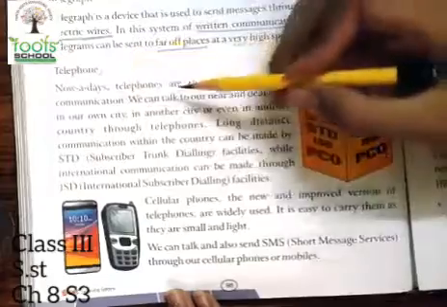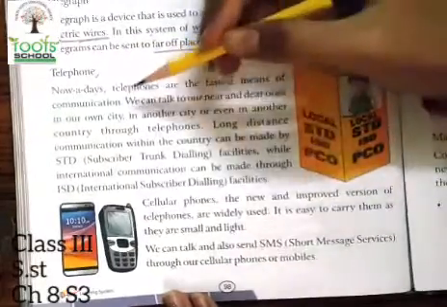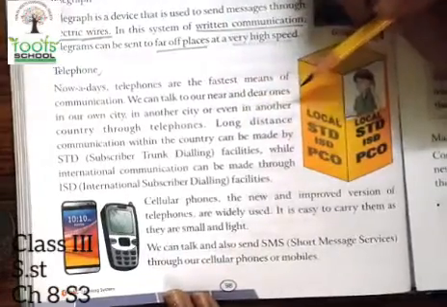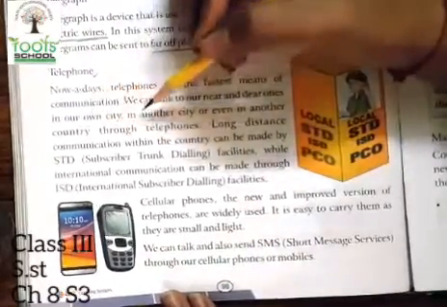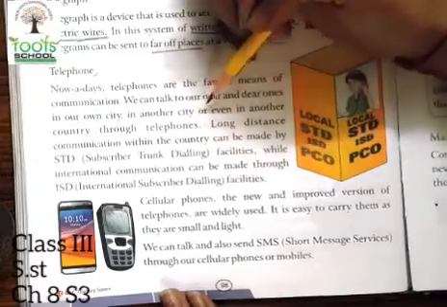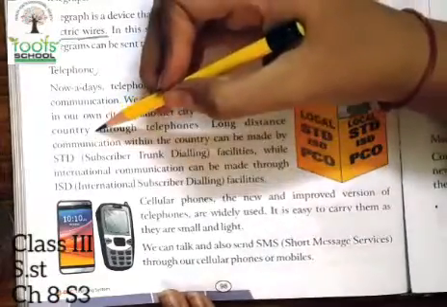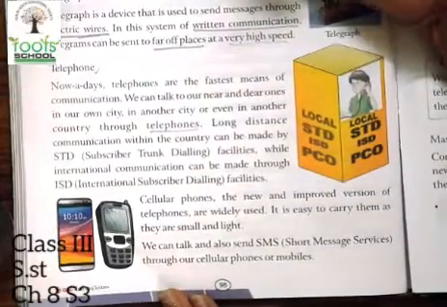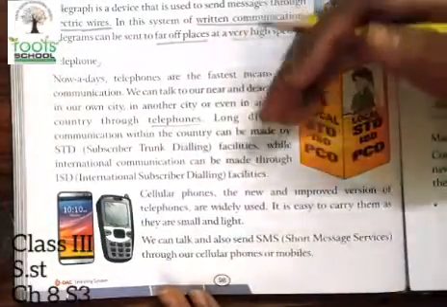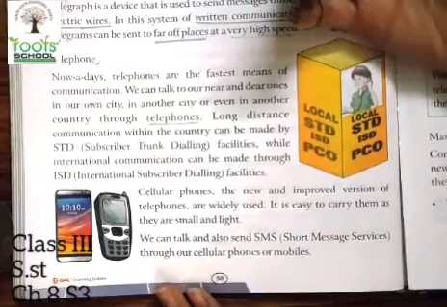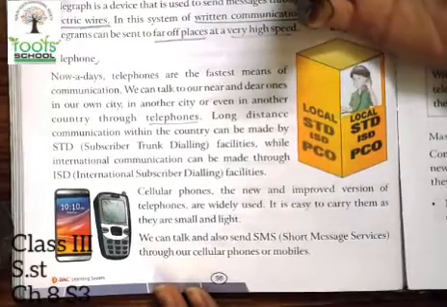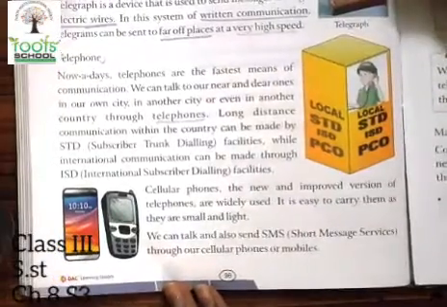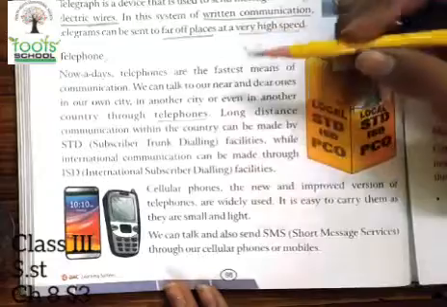So nowadays telephones are the fastest means of communication. We can talk to our near and dear ones in our own city, in another city, or even in another country through telephones. So it doesn't matter if the person is near you, a little far, or very far away. Like if he is in another country, you can even talk to them using a telephone.